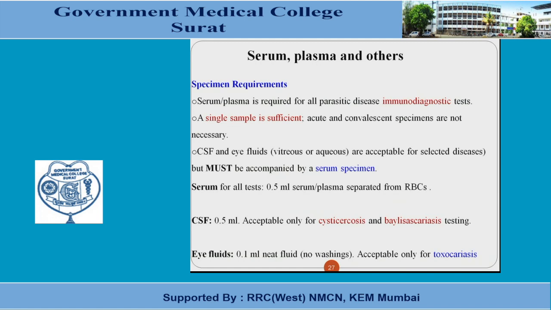For all tests, 0.5 ml of serum or plasma is needed. The CSF required is 0.5 ml, which is only for cysticercosis or another kind of ascariasis testing. For eye fluid, 0.1 ml is enough, and it is acceptable only for toxocariasis identification.